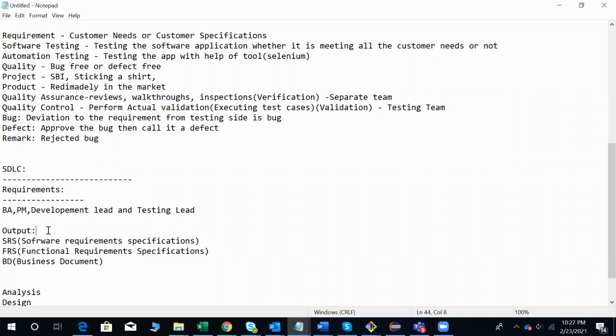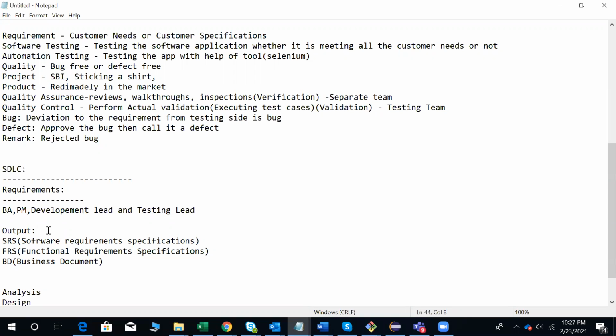Who will prepare the document? Business analyst will prepare that document. Who are going to the client location? Business analyst, project manager, development lead, testing lead. They will gather each and every requirement. If they have any questions, they will ask the client, clarify each and every doubt, and come back to the company. Business analyst will prepare the requirement document, and he will share it with everyone in the team, like the development team, testing team, architects team, DB team, everyone.